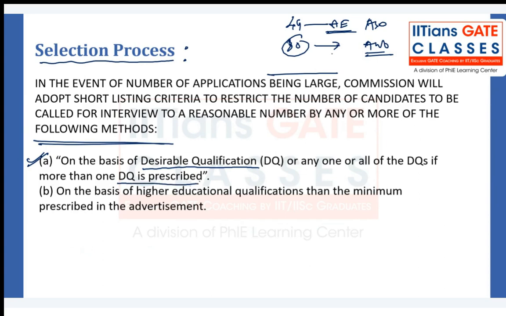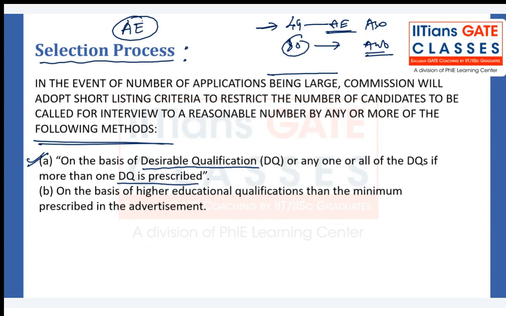You know that for ASO there is only one qualification. So certainly for aeronautical engineers, they will be conducting a written exam. This is for sure, because there are no other desirable qualifications. They have only mentioned that the essential qualification is a degree in aeronautical engineering, for the ASO post, right?